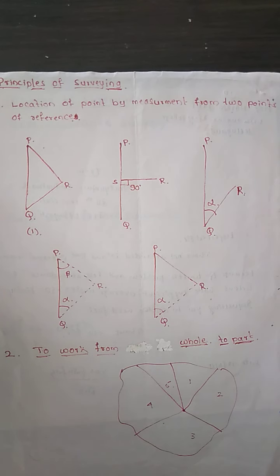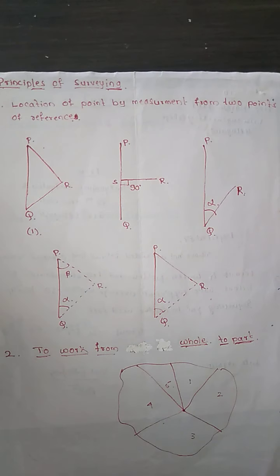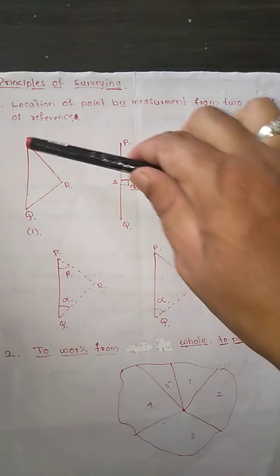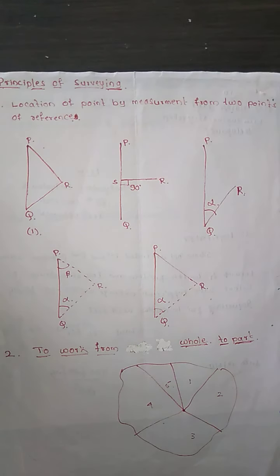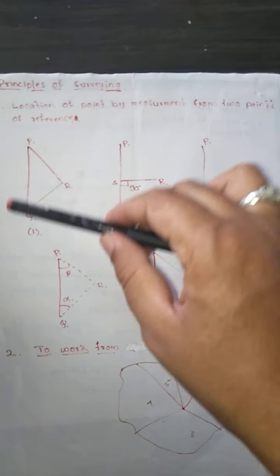Okay, now let P and Q be the two reference points on the ground, and the distance PQ is going to be measured accurately, and the relative positions P and Q should be plotted on a sheet to some scale.